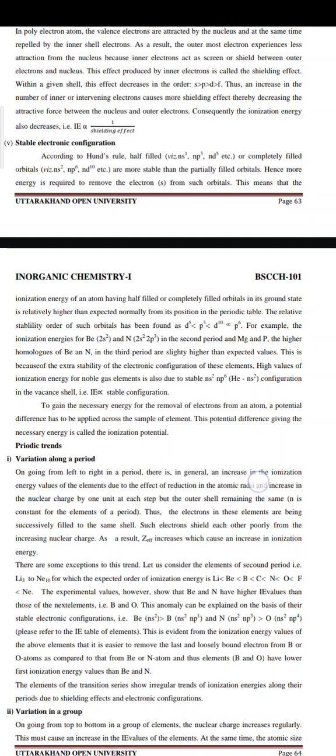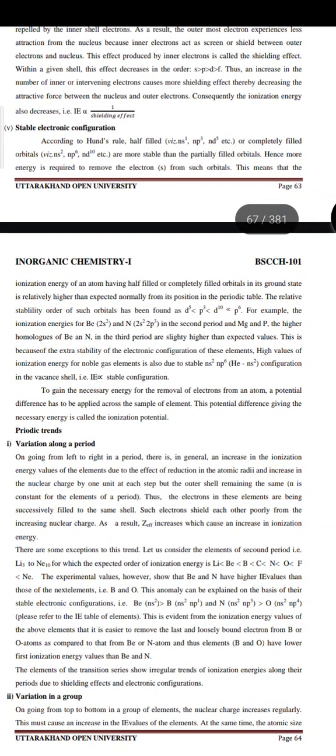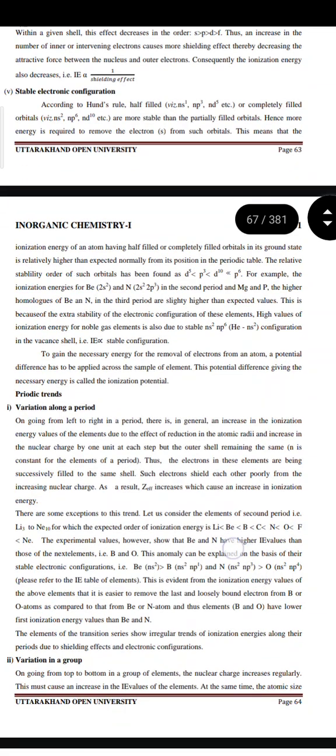For example, the ionization energy for Be (2s2) and N (2s2 2p3) in the second period, and Mg and P, the higher homologues of beryllium and nitrogen in the third period, are slightly higher than expected. That is, ionization energy is directly proportional to stable configuration.